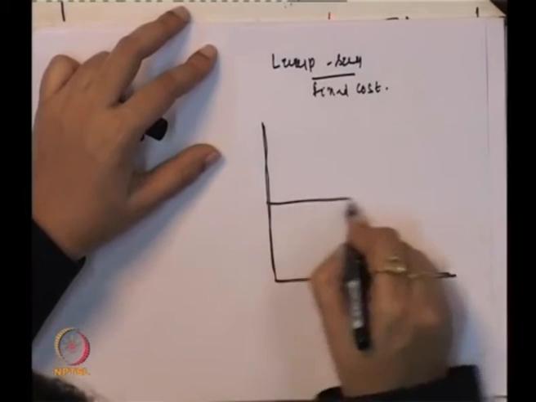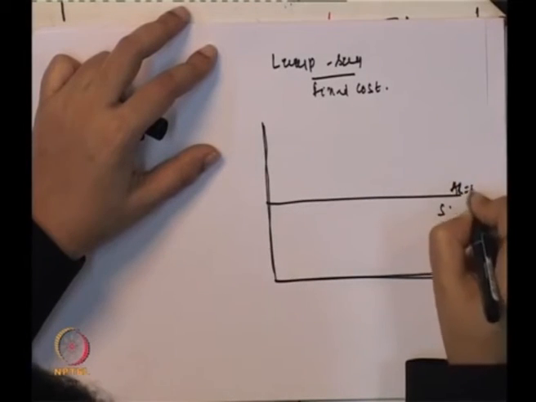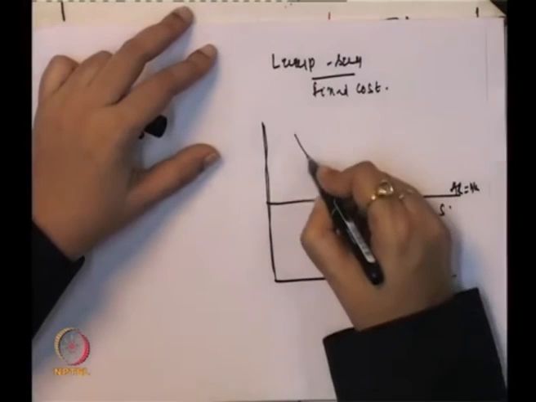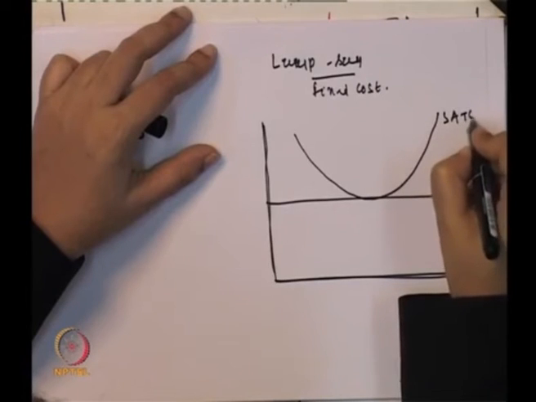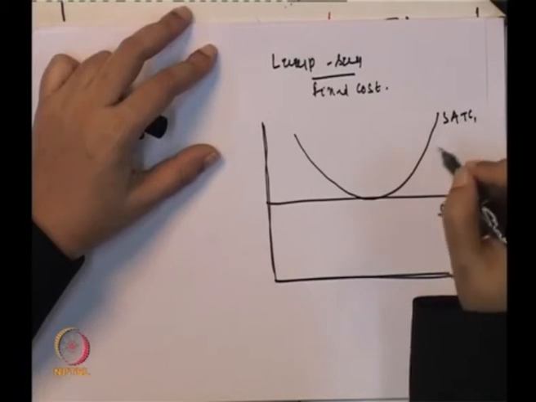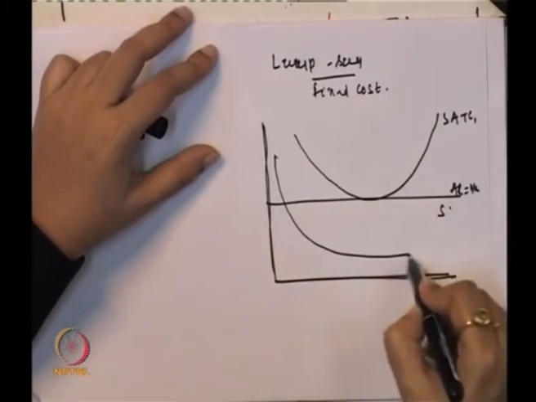Okay. So, this is the average revenue, that is marginal revenue. Here we get the short run total cost curve, and this is the average fixed cost.